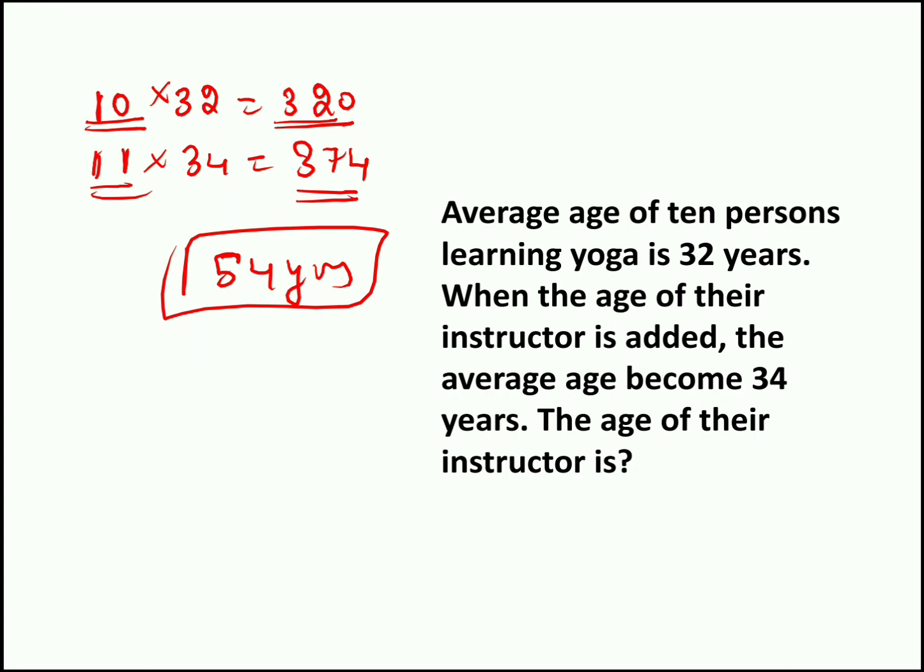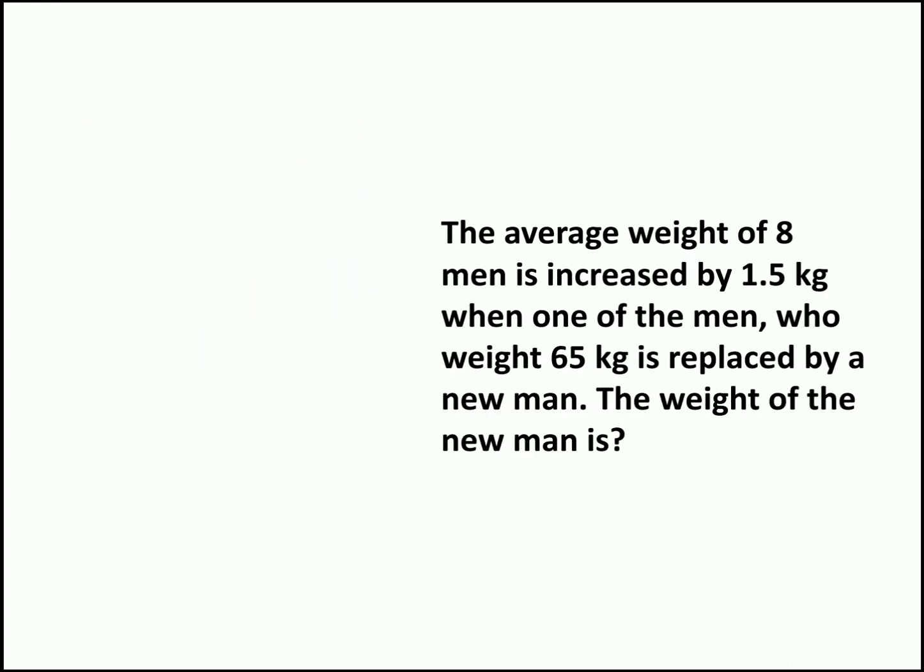Moving to question number 4. The average weight of 8 men is increased by 1.5 kg when one of the men, whose weight is 65 kg, is replaced by a new man. The weight of the new man is dash. The question is really simple. So the average is increasing by 1.5 kg.